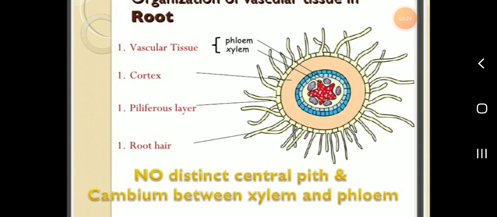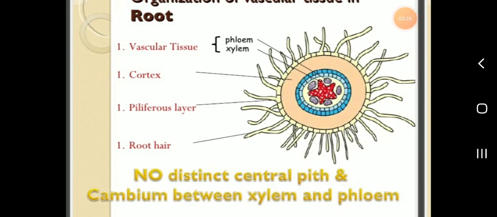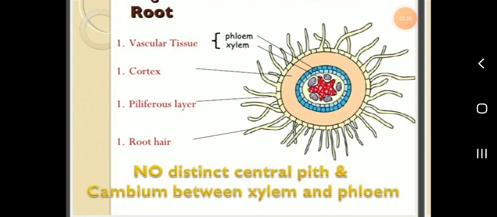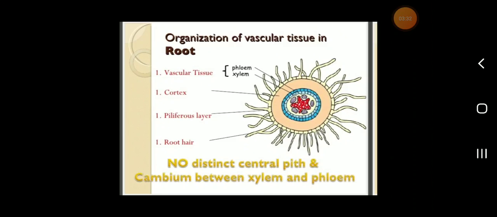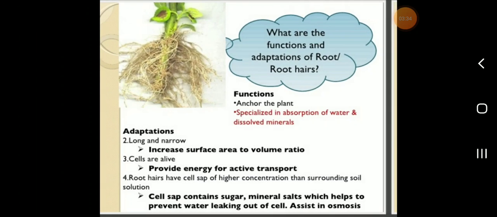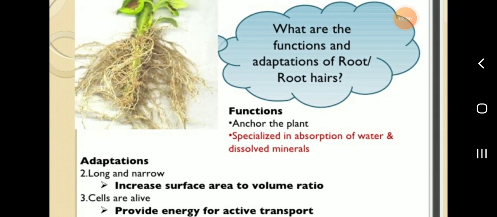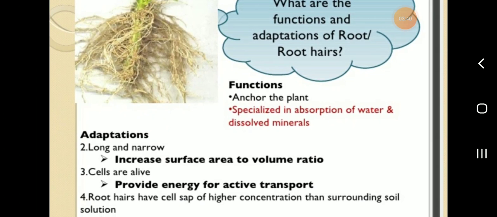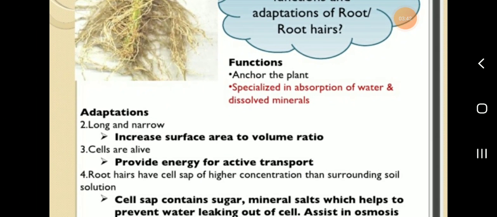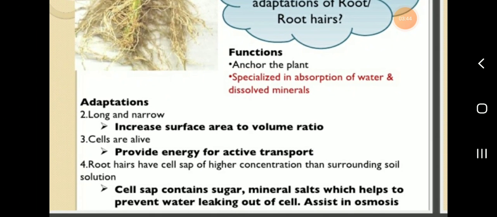Organization of vascular tissue in the root: vascular tissue, cortex, piliferous layer, root hair. Then functions: anchor the plant, and specialized absorption of water and dissolved minerals. Then adaptations: long and narrow, increasing the surface area to volume ratio.